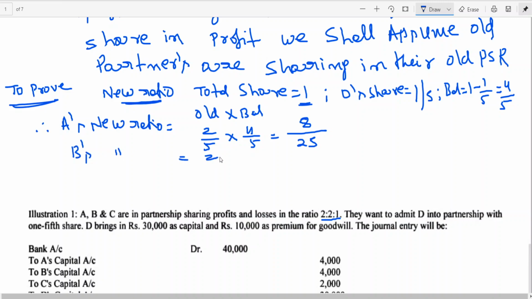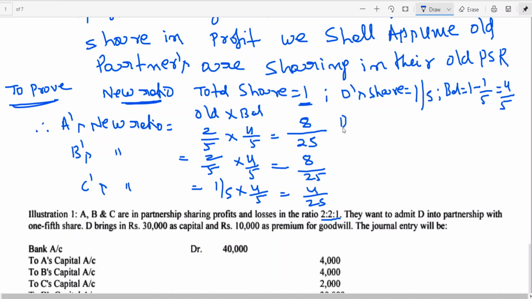B's new ratio is also the same. C's ratio is 1 by 5 into 4 by 5, which is 4 by 25. D's ratio is 1 by 5. To make the denominator equal, multiply numerator and denominator by 5, giving 5 by 25. Therefore, this is completed now.